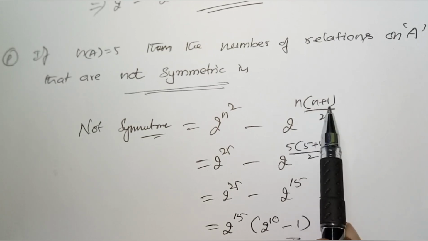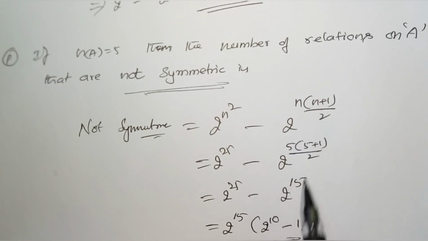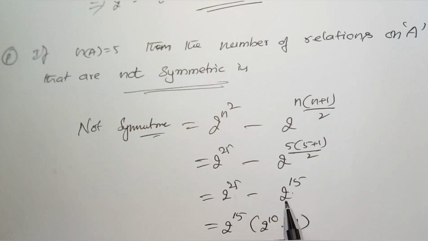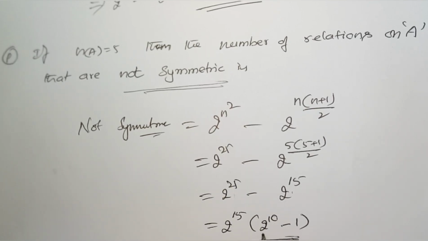N is 5, 5 plus 1 is 6, 6 by 2 is 3, 5 times 3 is 15, and n² is 5², that is 25. So 2^25 minus 2^15. If you take 2^15 common, you get 2^10 minus 1. This can be written as 1024 minus 1, 1023 into 2^15. That's the answer. Antisymmetric.